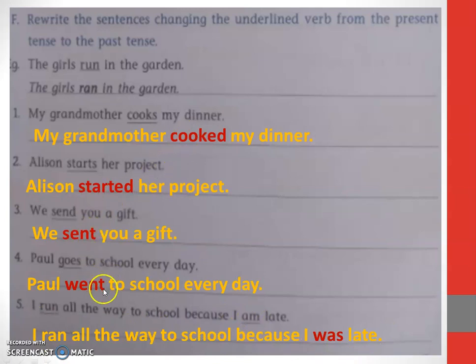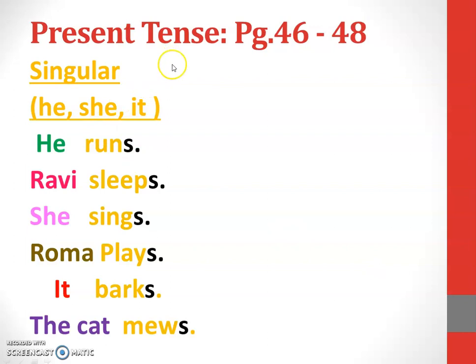So these are the words. We are changing only the underlined words. All the remaining things remain the same. Okay, with this we are completing the past tense and one more page is there. We'll discuss later because we'll have to discuss present tense. Then only we can go to past tense because they have asked in the last page number 58 to find the present tense. To know that you should know what is present tense first. So I have started today with present tense.